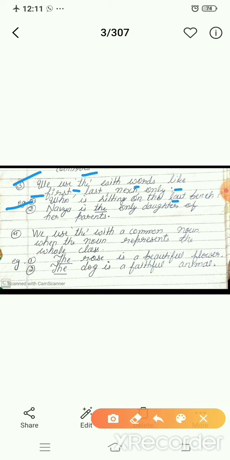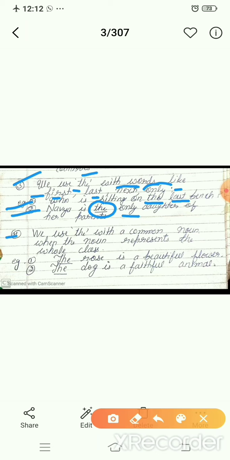Here last is the ordinal number and we will use the here. Otherwise L is a consonant, but we fill the article here. Look at the second example. Navya is the only daughter of her parents. Here we will use the article. Why? Because here is given only. As I have told you earlier, with only and with next, first, last, ordinal numbers, we will use the article.